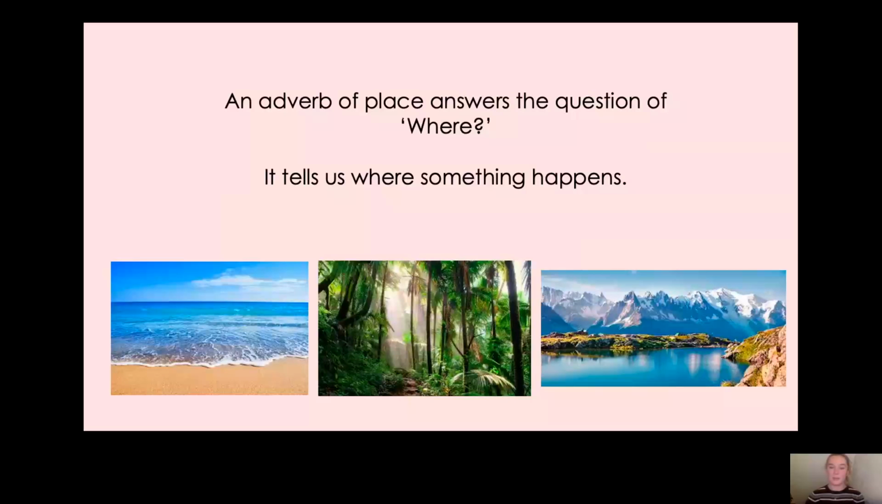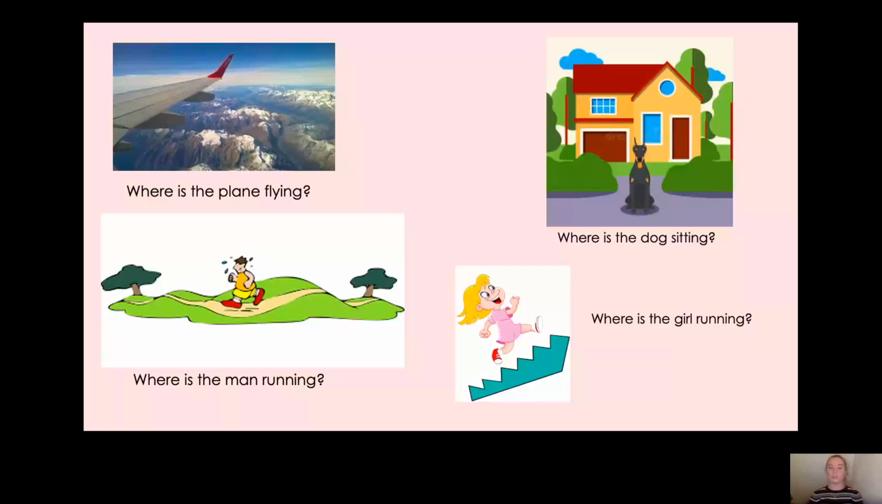Okay, so here we have four pictures and some questions. Where is the plane flying? Where is the man running? Where is the dog sitting? And where is the girl running? Now, I would like you to think of some sentences that you could write that answer these questions using an adverb of place. So where, okay? So pause the video now and have a think.